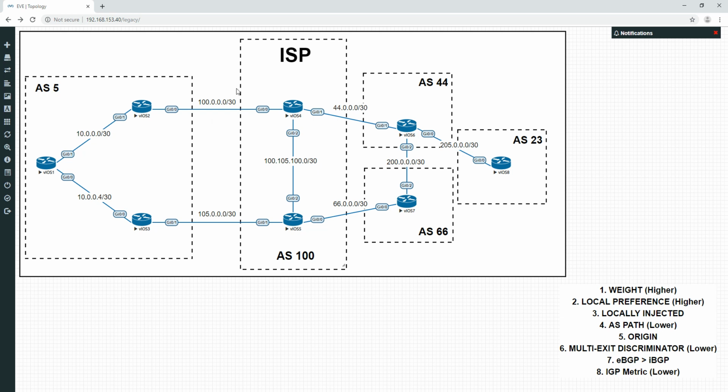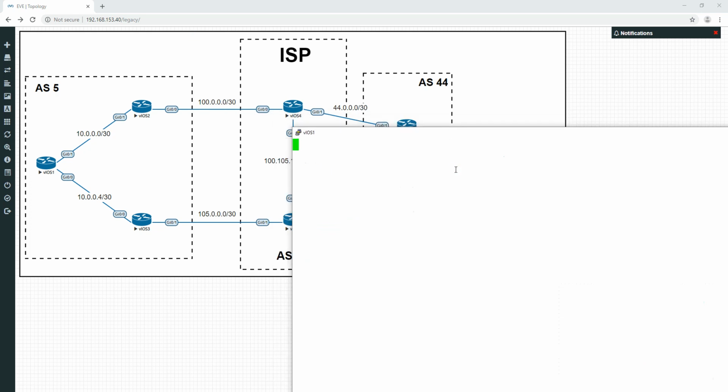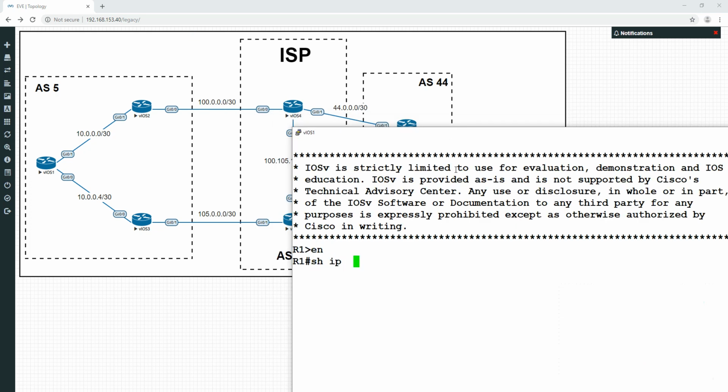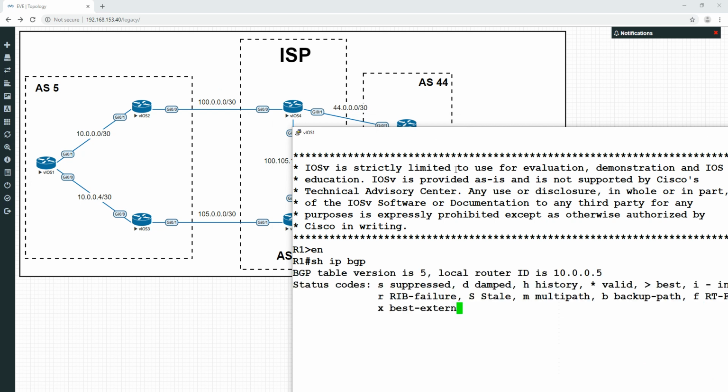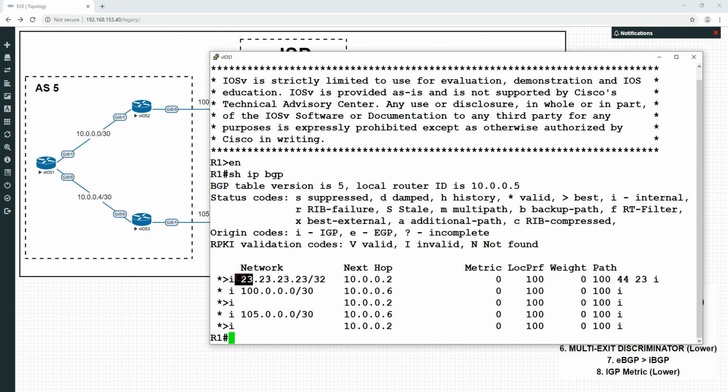It's looking at the AS path, and if it's going from 100, 44, 66, 23, and it goes back to the same AS, it can detect that it's a loop. So it's consistently adding on these tags. For example, if we look at the path here, BGP will actually show you the path. The one we're looking at is the 23 network here, and like I said, the next hop is 10.0.0.2, which is this one up here. It's going through the top route.